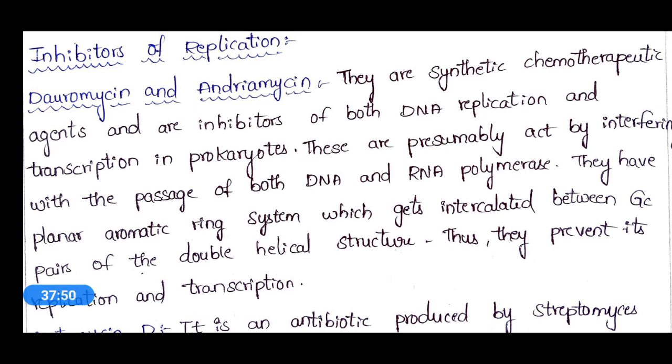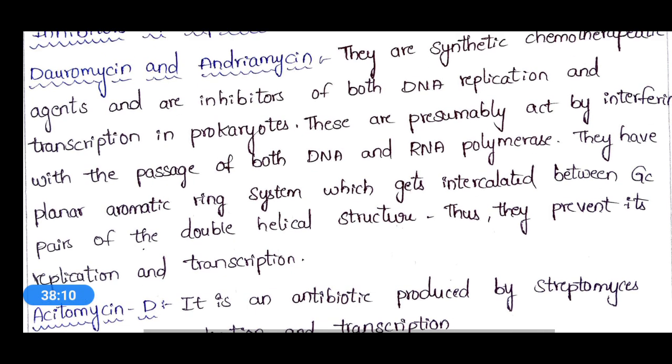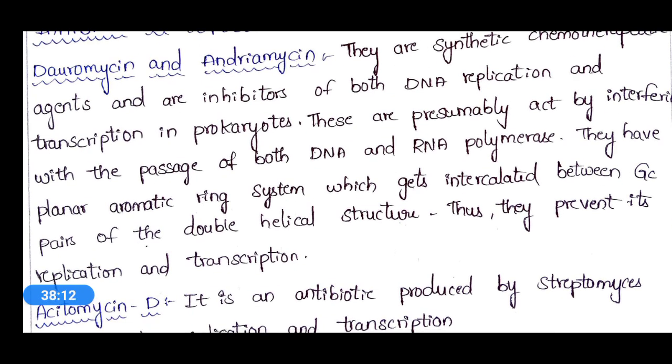These are presumably acting by interfering with the passage of both DNA and RNA polymerase. They have a planar aromatic ring system which gets intercalated between GC pairs of the double helical structure. Thus, they prevent its replication and transcription. What they do is they interfere in the DNA and RNA polymerase passage.